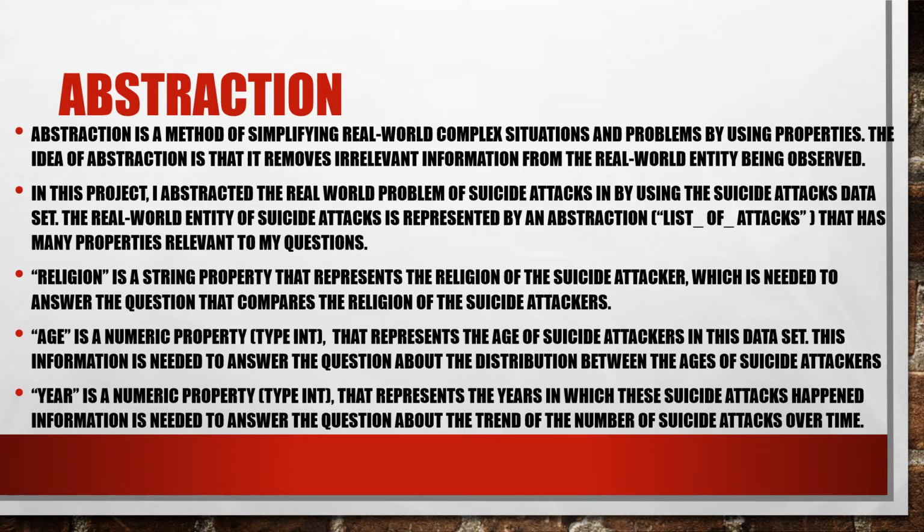In this final project, I'm going to be abstracting the real-world problem of suicide attacks into a list of attacks that has many properties. The properties I'm going to be studying are the religion property, which is a string that describes the religion of the attacker, because that's what my question pertains to. I also want to know about the age and year, which are both numeric properties, and they represent the age of the suicide attacker and also the year of the suicide attack.